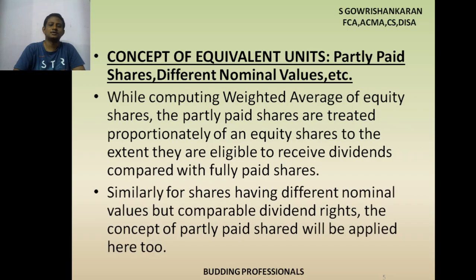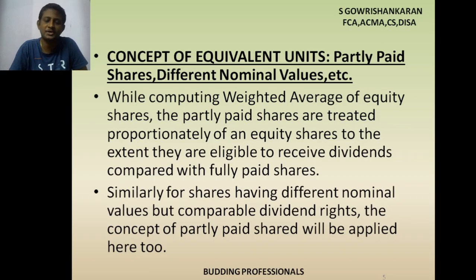Similarly, for shares having different nominal value but comparable dividend rates, the concept of partly paid shares will be applied here too. There is another scenario in a company. They will issue different types of shares to the shareholders. For example, they will issue shares with a face value of 10 rupees per share.